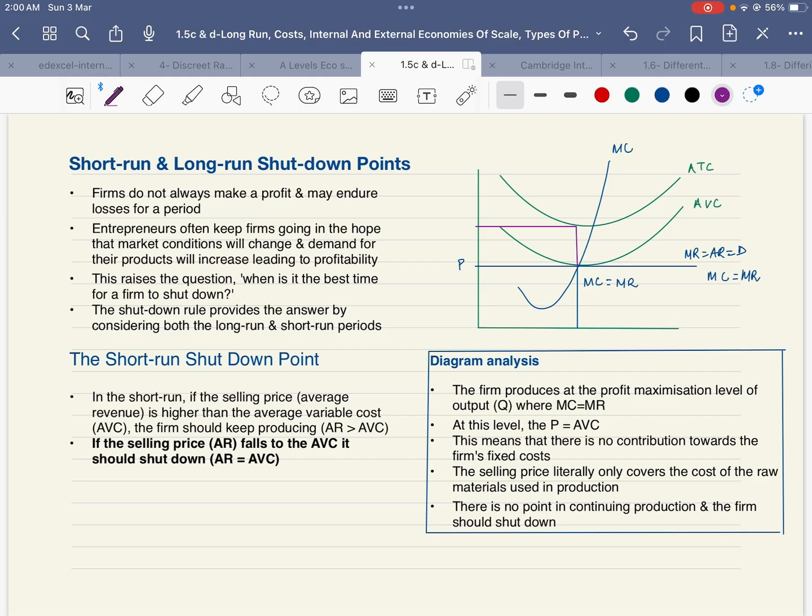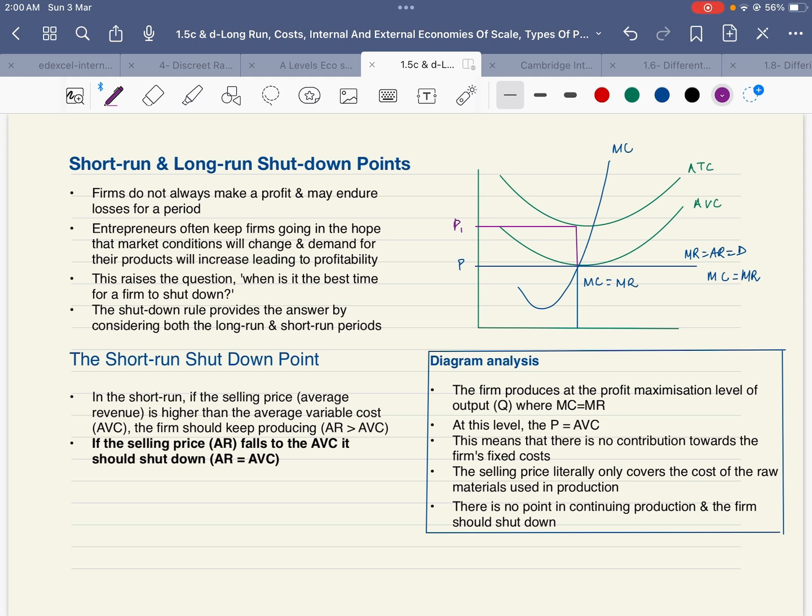The firm should be selling at P1 instead of P to cover all the costs, but the price that the firm is charging is enough to cover only the variable cost. In such a situation, if the price is equal to variable cost, this is a short run shutdown situation.